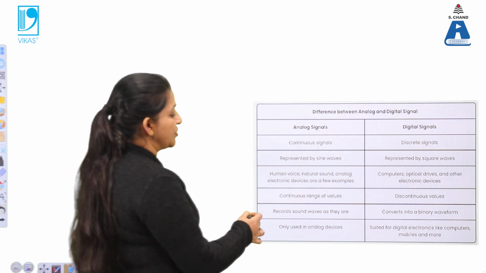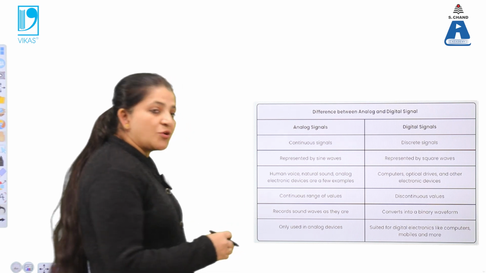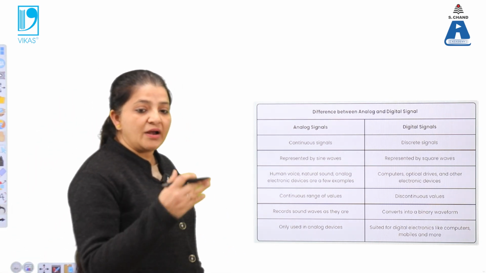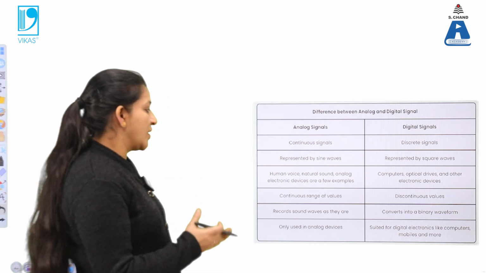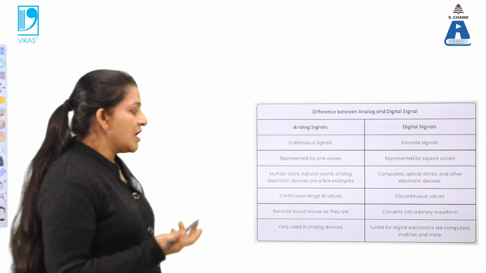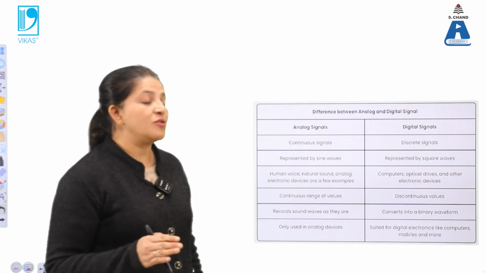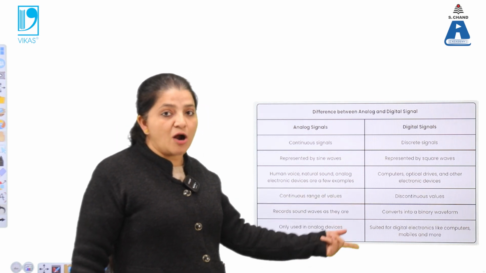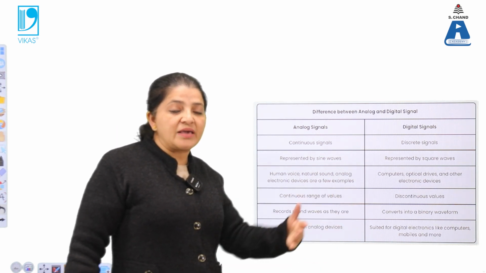And analog signals have a continuous range of values, because the output is continuous, so there is no discontinuity. From beginning to end we are getting the output value. That's why they give us a continuous range of values, while digital signals give us only discontinuous values, because here binary numbers represent the output. So either it is 0 or it is 1.